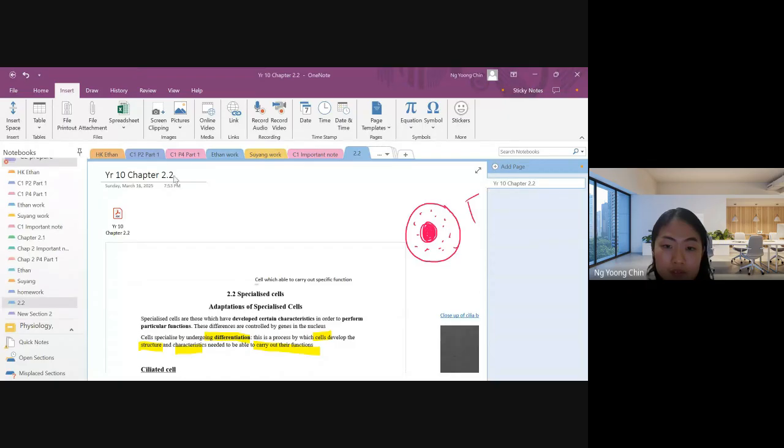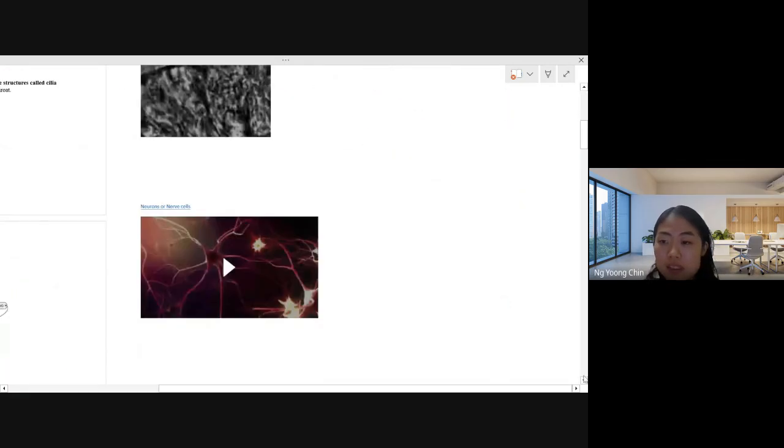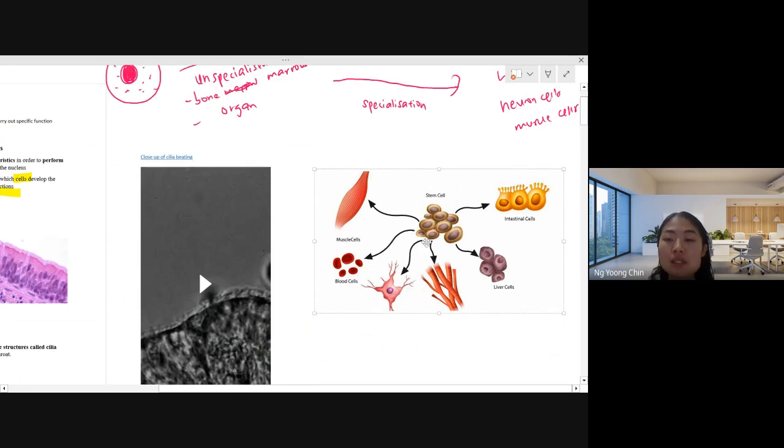Stem cell is called 干细胞, okay? So you have heard of stem cell therapy. Yeah, it's something like this. You can see this is the stem cell. They have a very round shape and a very big, prominent nucleus.